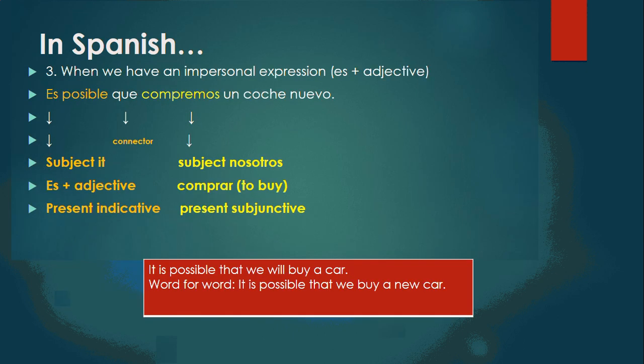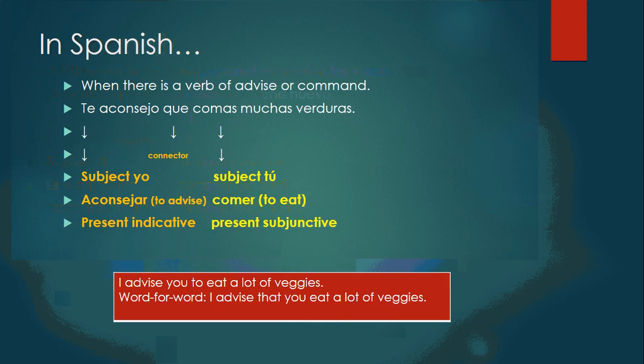When we have an impersonal expression, es plus adjective. Es posible plus the connector que plus the subjunctive. Compremos un coche nuevo. See? It is possible that we will buy a car. It is possible that we buy a new car.